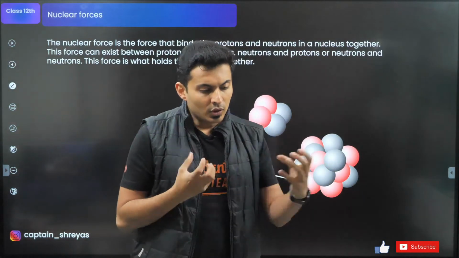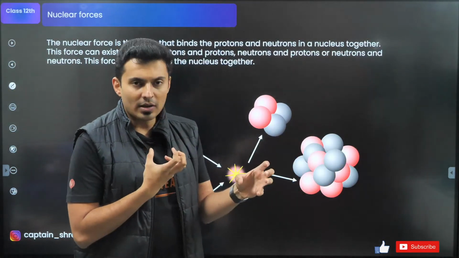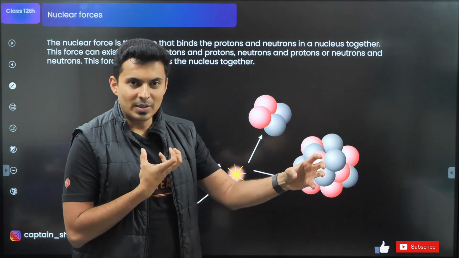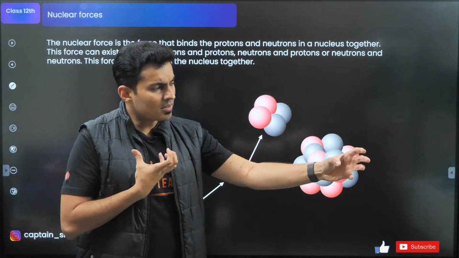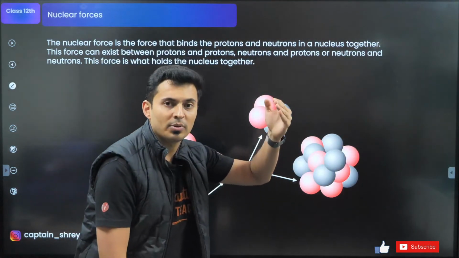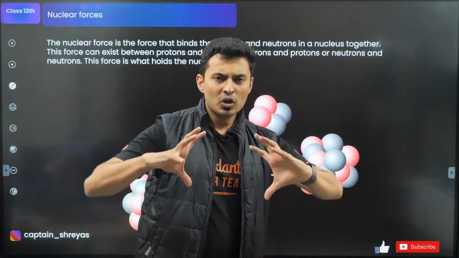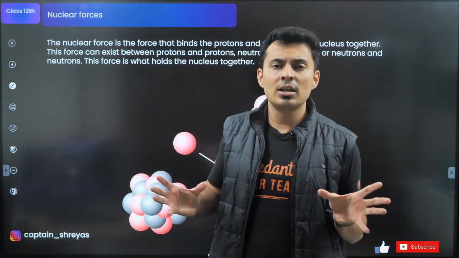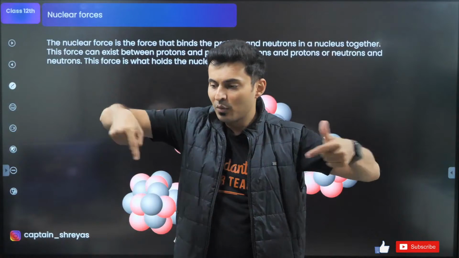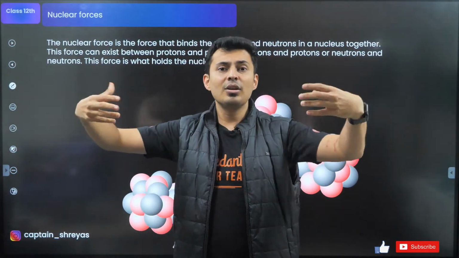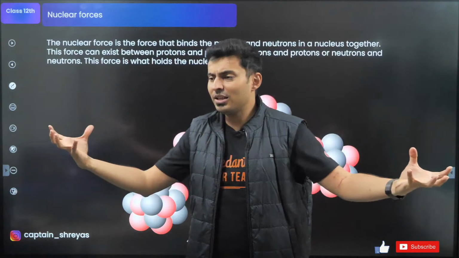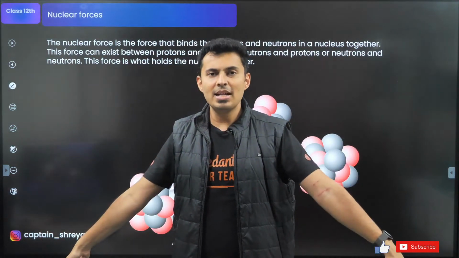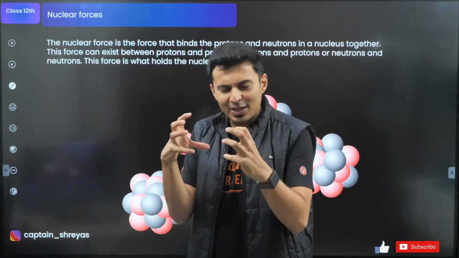It's like, you know, two particles are there, there is a nuclear force. You increase the distance between them, the nuclear force hardly changes, and if you increase the distance further, suddenly it drops. So it is there only in a certain region, a very small range for which the nuclear force acts. As soon as you increase the distance, immediately it drops down. So it's a very saturated force.